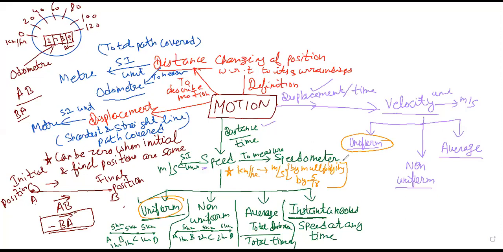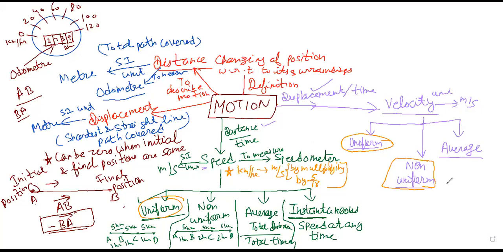That means a body is said to be moving with uniform velocity if it covers equal displacements in equal intervals of time, however small the intervals may be. That is uniform velocity. Non-uniform velocity: same way, again, you can replace distance by displacement or distance in a particular direction. Anything you can write, that will be your non-uniform velocity.